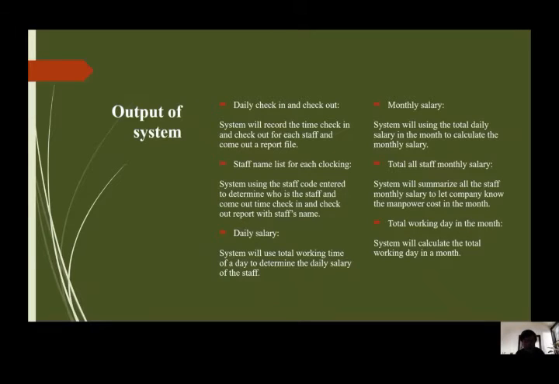The third one is daily salary. The system will use the total working time of a day to determine the daily salary of the staff. The fourth one is that the system will use the total daily salary in the month to calculate the monthly salary. The fifth is the total of all staff monthly salary. The system will summarize all the staff monthly salary to let the company know the manpower cost in the month. And the last one is total working days in the month. The system will calculate the total working days in the month and come up with a report.